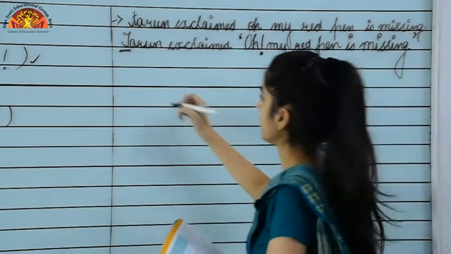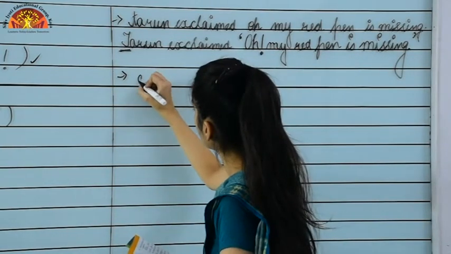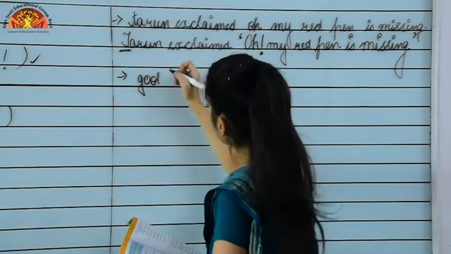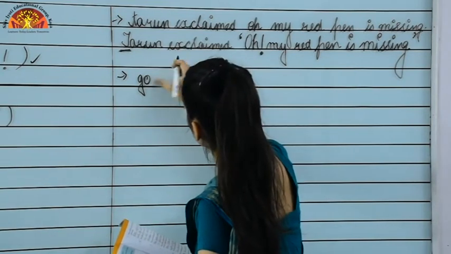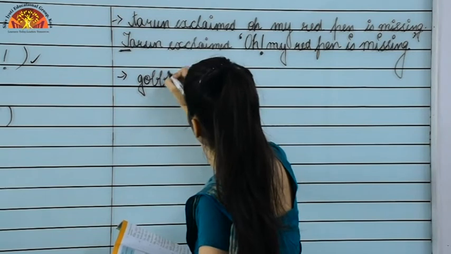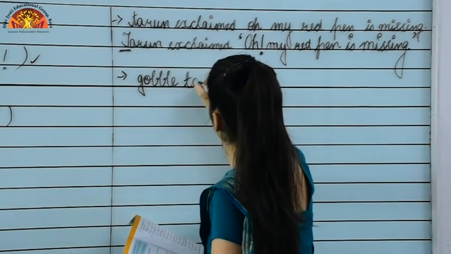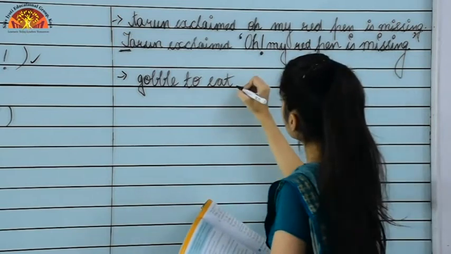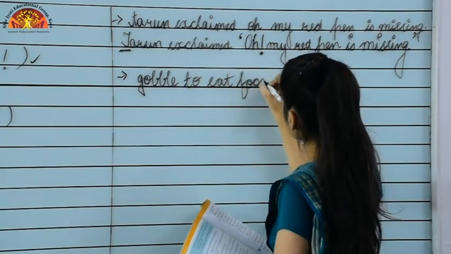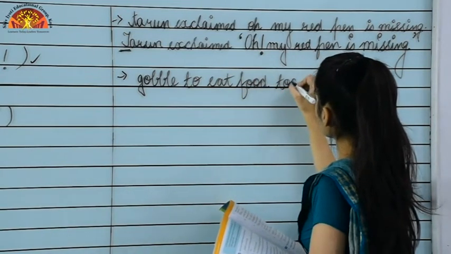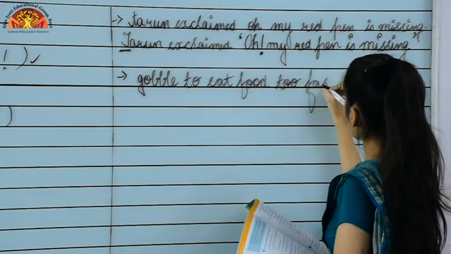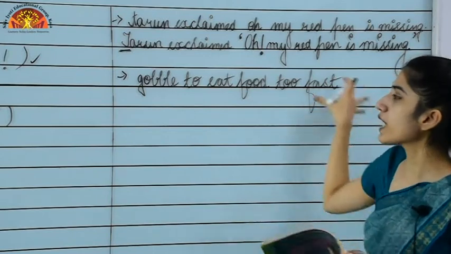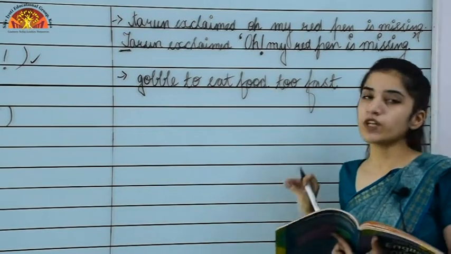Now let's see some more sentences. Gobble: to eat food too fast. What we have to do is insert the colon here.